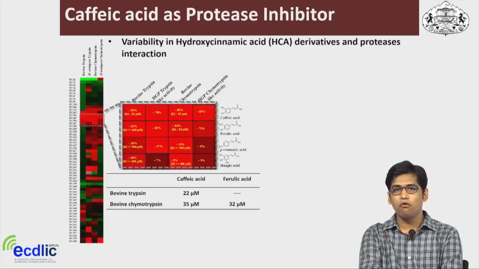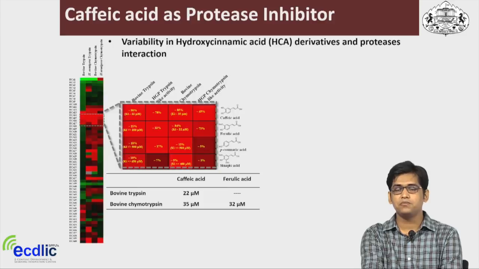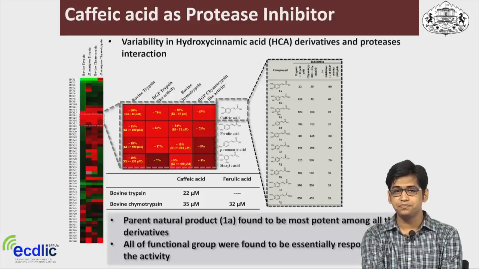Now why are we focusing on insect digestive physiology? Because we don't want to put a high selection pressure on insect growth, which would result in the emergence of resistance. So we screened these hydroxycinnamic acids against bovine trypsin and chymotrypsin, and also the insect proteases like Helicoverpa armigera trypsin and chymotrypsin, and we found four molecules: caffeic acid, ferulic acid, coumaric acid and p-coumaric acid. They work as good, potent inhibitors against these proteases.